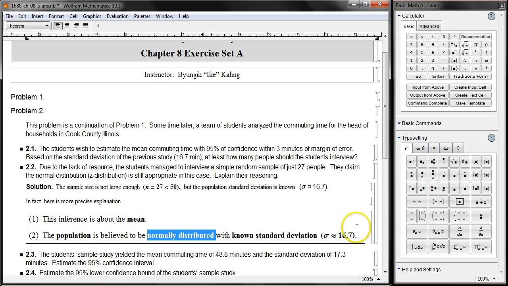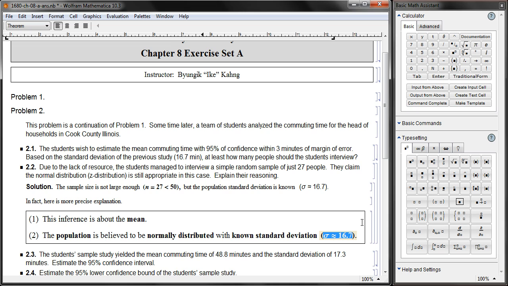And with the known standard deviation, in this case you can use normal approximation too. But this one, known standard deviation, can be a little bit controversial as a matter of fact. 2,500 people, that's large enough, but some other people may say, oh, that's not large enough for a population standard deviation. I want an even bigger sample, which may be prohibitively big. In that case, you may have to use alternative methods using the t-distribution.